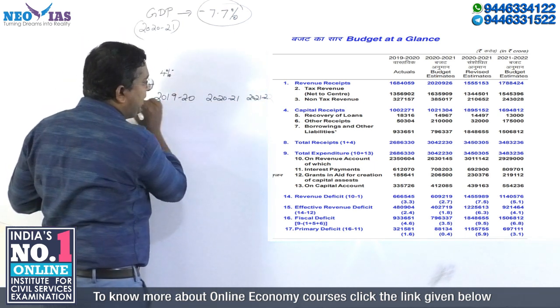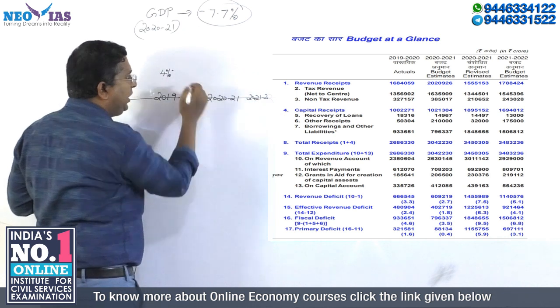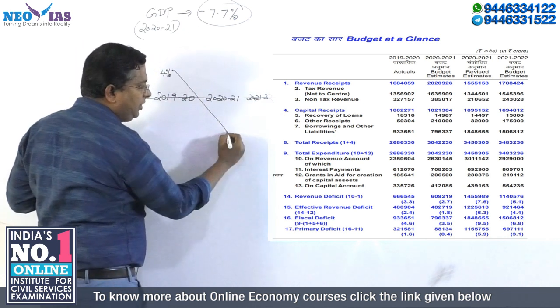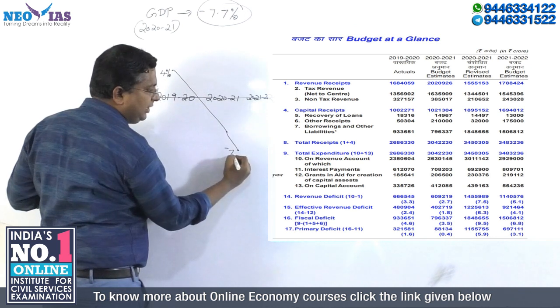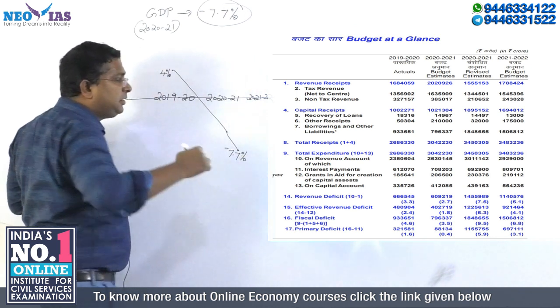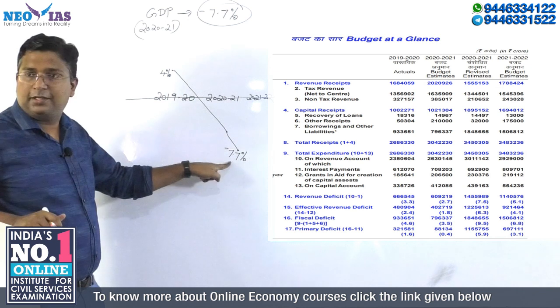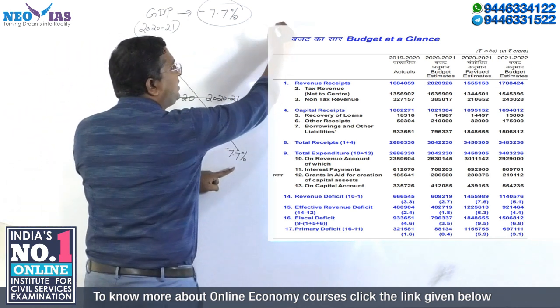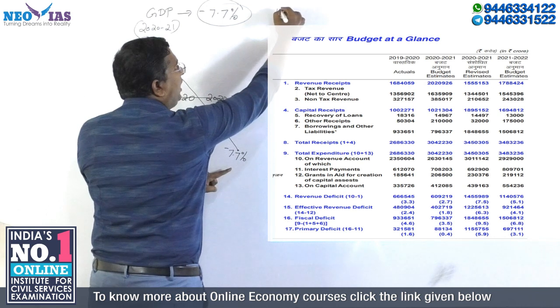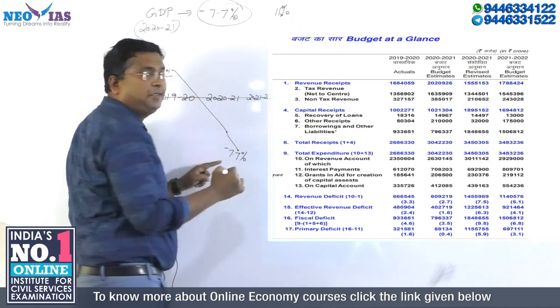So if you take this as the 0, what happened in 2021? Just for you to understand, it is minus 7.7%. Then in 2021-22, the budget as well as the economic survey says that the growth will be around 11%.